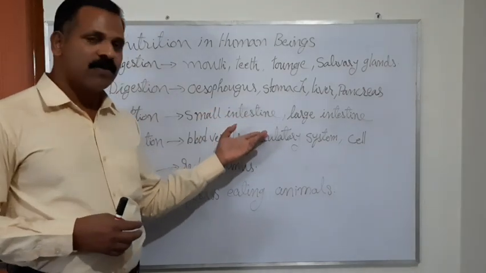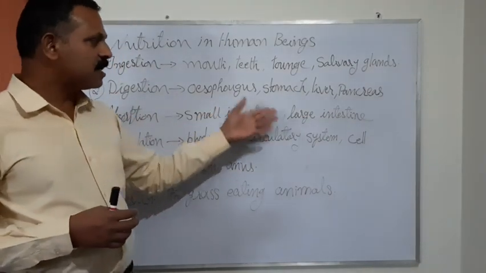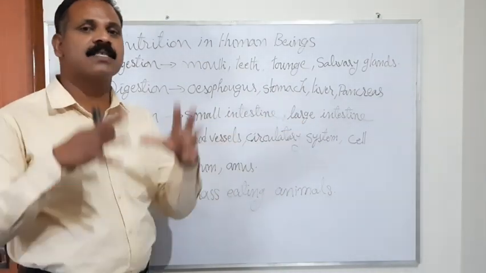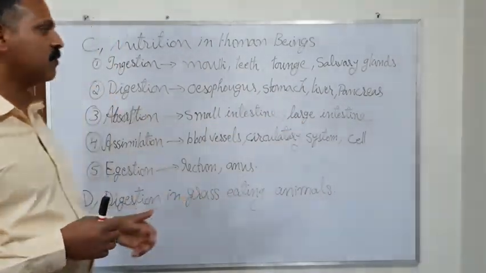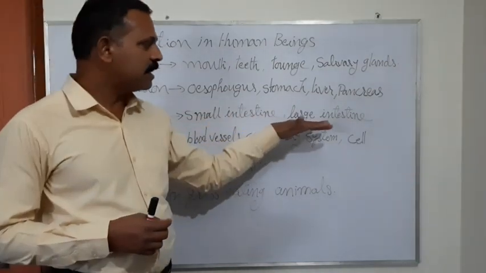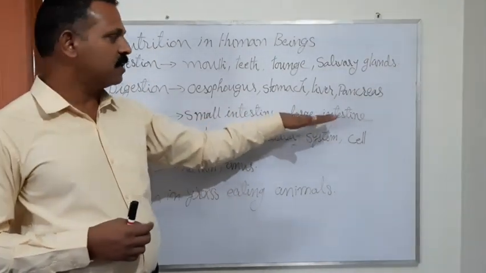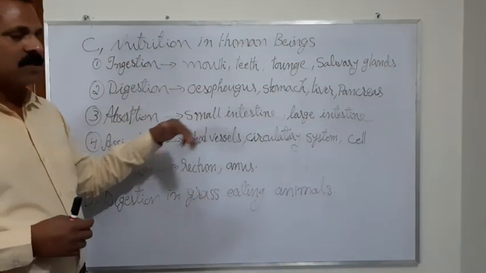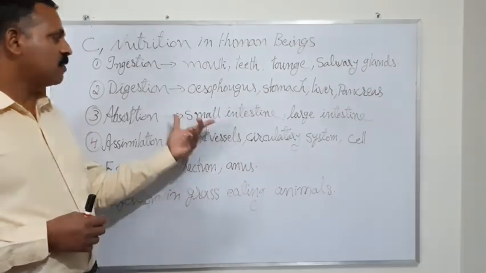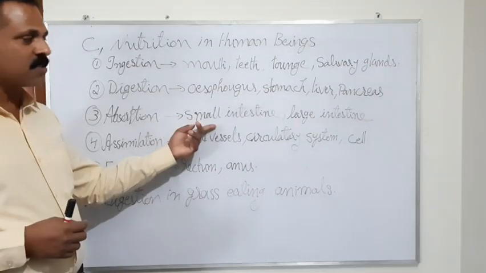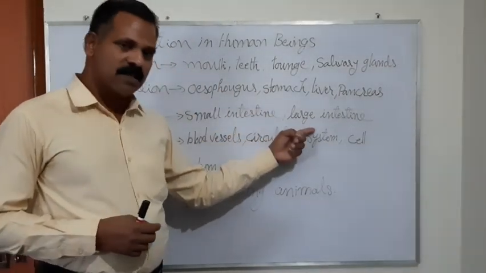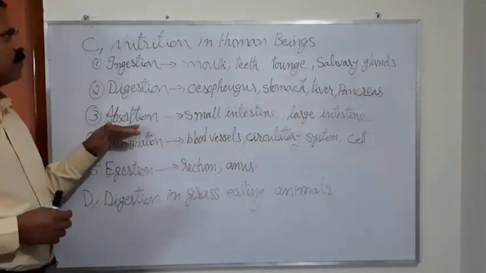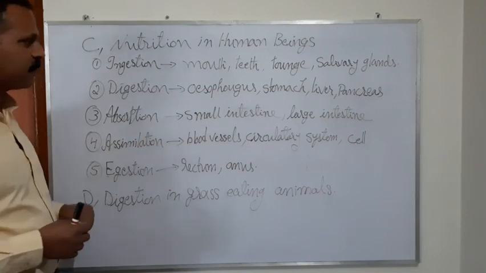Further, from the small intestine the food is moved to the large intestine, where maximum drying and absorption of the food is done. All the drying procedure is completed in the large intestine. So for absorption, the villi on the inside wall of the small intestine help, and the large intestine also helps the absorption. This is the third stage of taking nutrition in human beings.